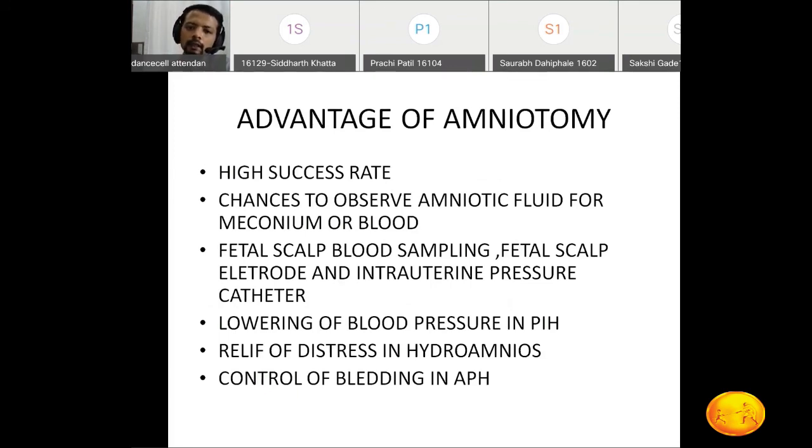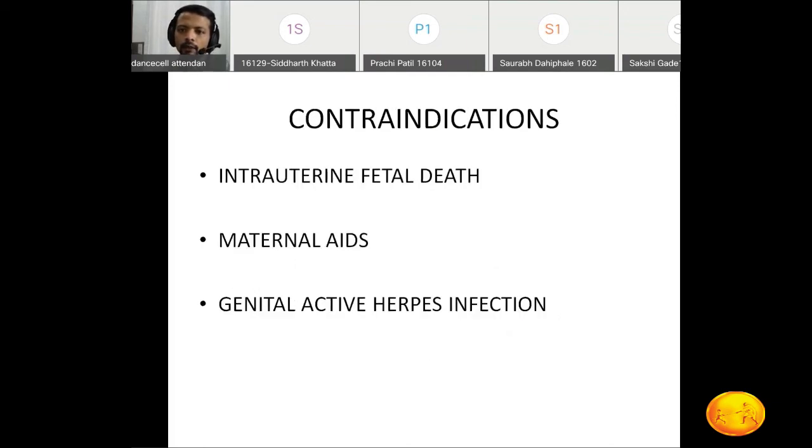We can see the liquor, we can see whether meconium is passed, whether there is blood in the meconium. Fetal blood sampling can be taken, we can put in a fetal electrode or an intrauterine pressure catheter. Those are the benefits or advantages of amniotomy.